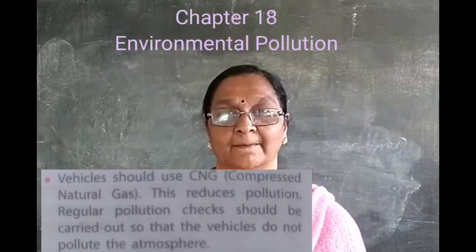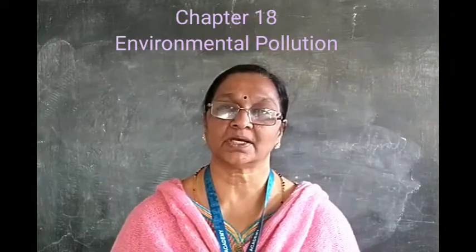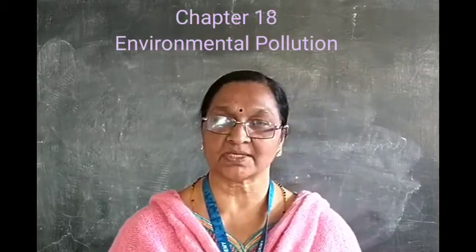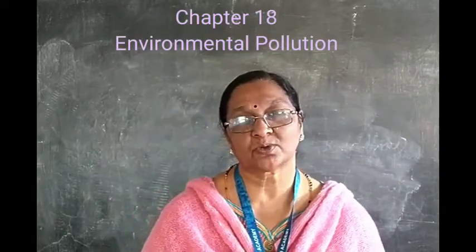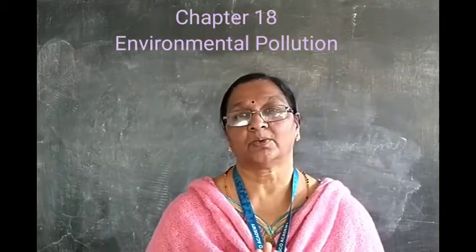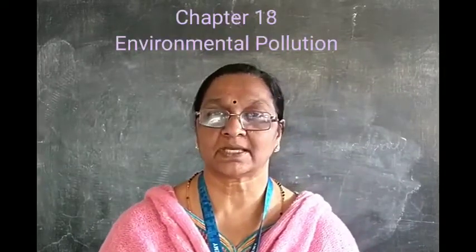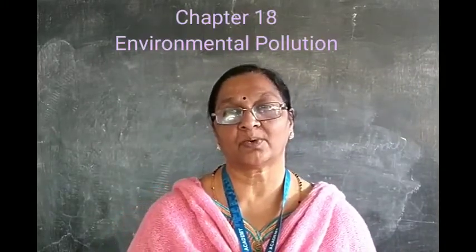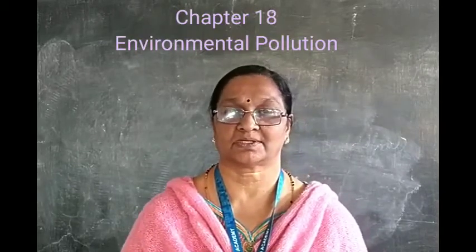So these are the main ways we can control air pollution. What are they, children? Avoid burning garbage in open areas, plant more and more trees. Then the factory owners should be instructed not to let poisonous gas into the air without taking proper measures. Then vehicles should be used with CNG, and avoid firecrackers. These are the ways we can avoid air pollution.